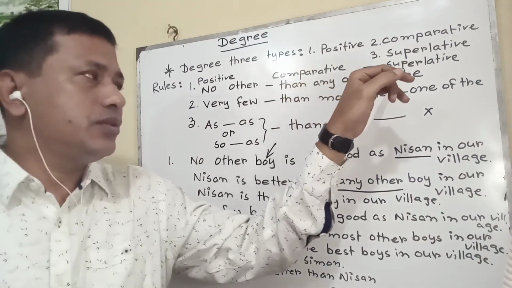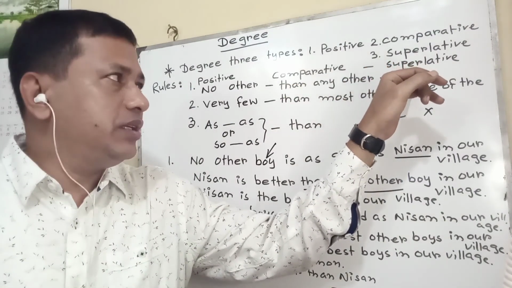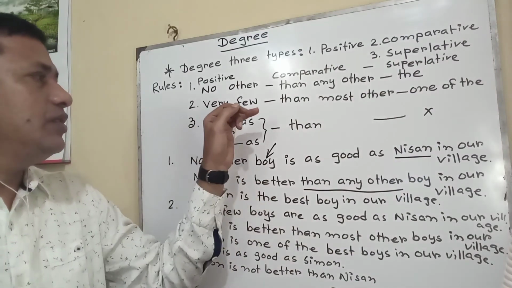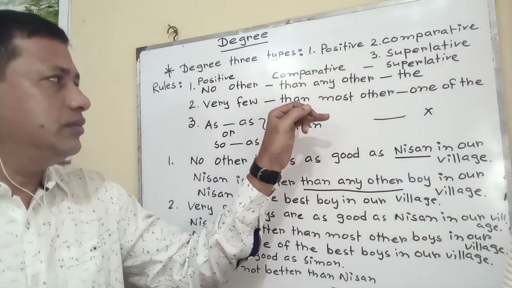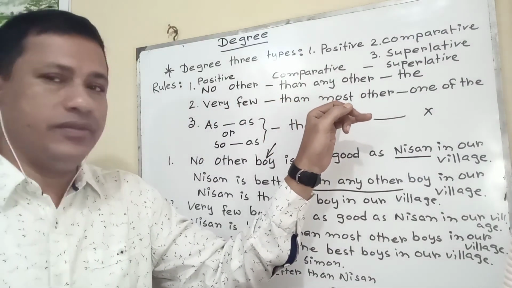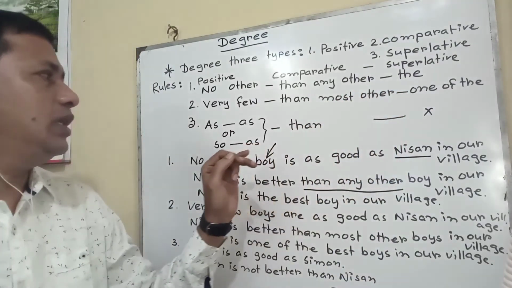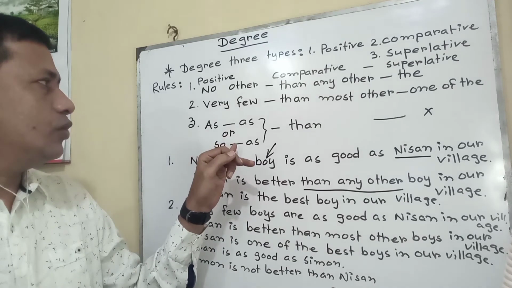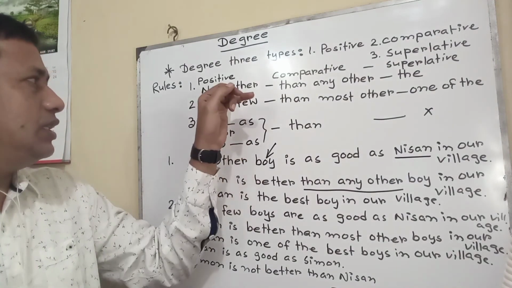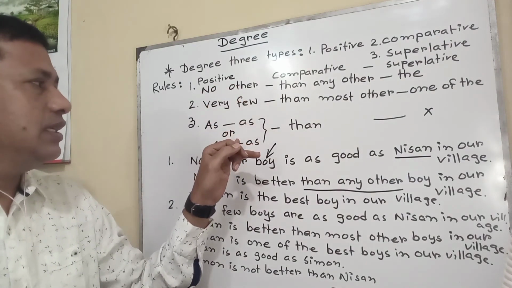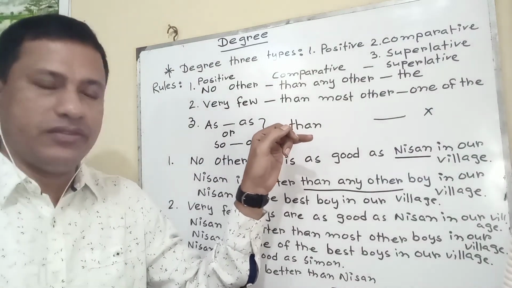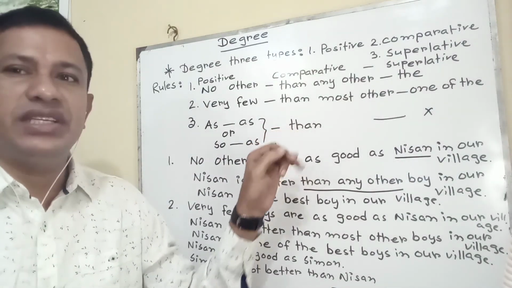If we are asked to do superlative, then after the verb the plus superlative will be necessary. If we see very few, then most other will be necessary. One of the plus superlative form will be necessary for doing a superlative. If we see as as or so as, and there is no no other or very few, in that case we have to make the sentence negative, and then than is necessary.